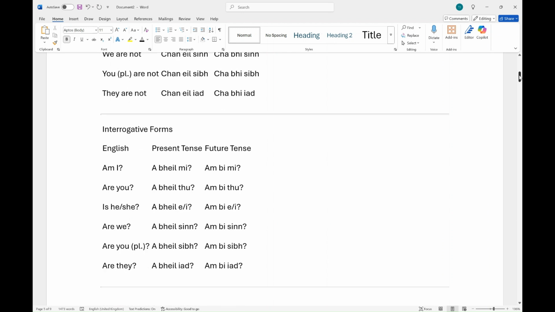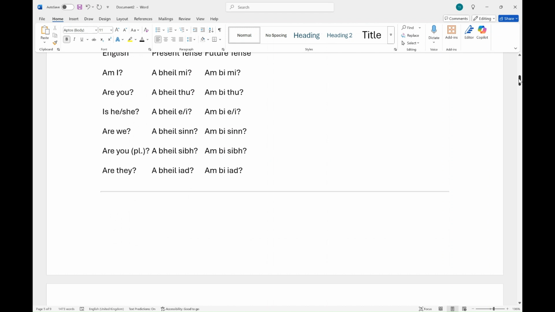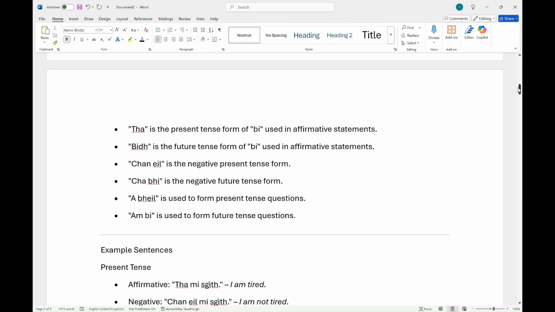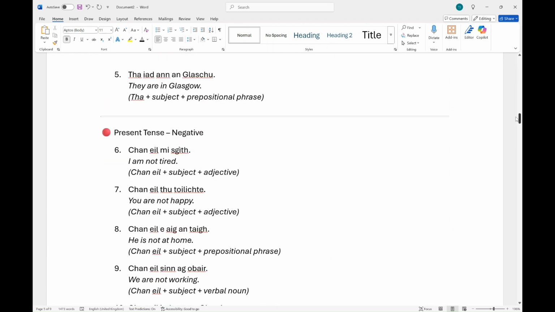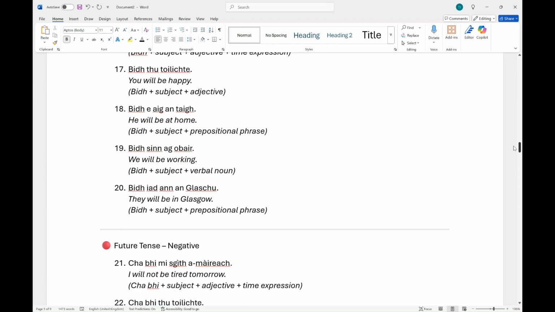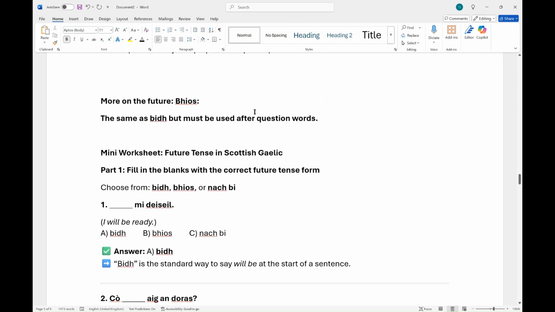Interrogative forms we did as well. Be me rather than avail me in the present. I won't go through all of these because we've done them all yesterday. So let's just scroll back down to where we were, because today we want to talk about Bhios. Now, it's the same as be, but must be used after question words, and it has the age which unites it, so it's Bhios.